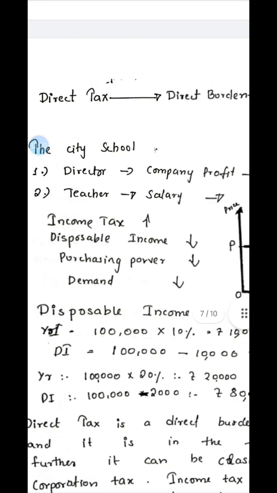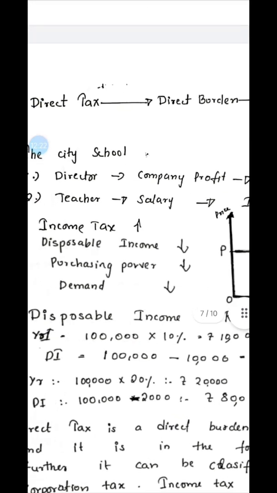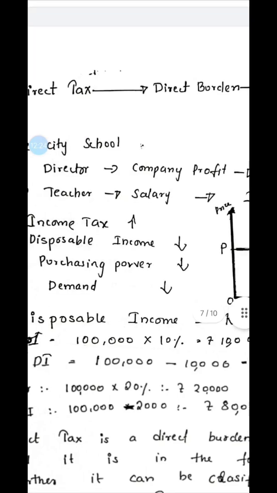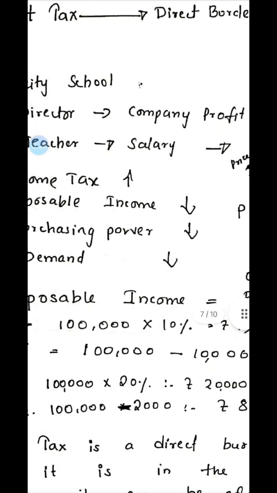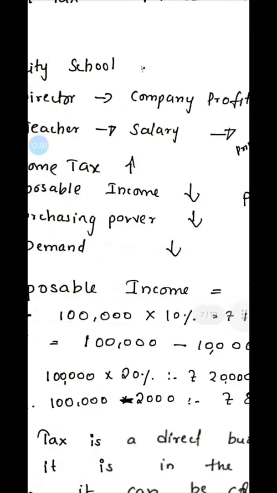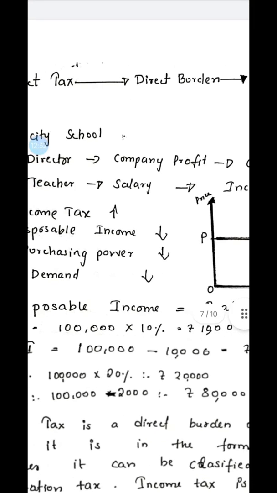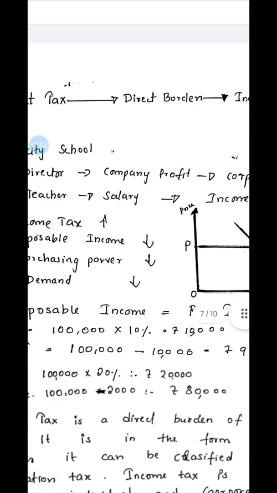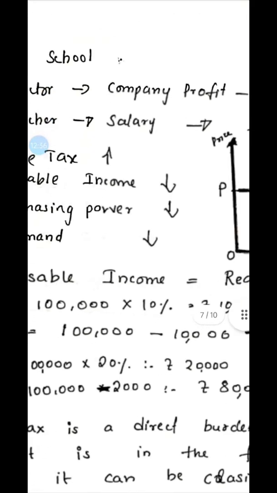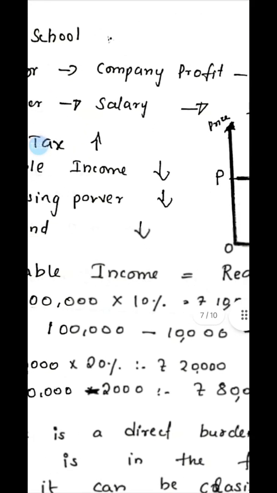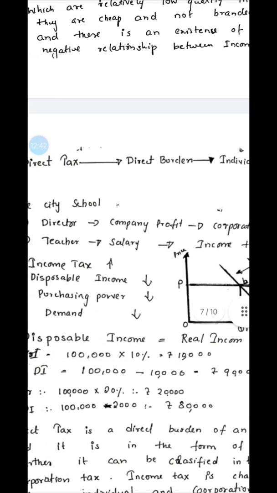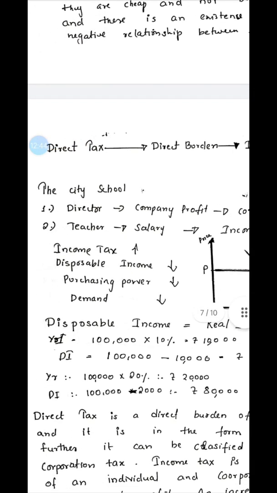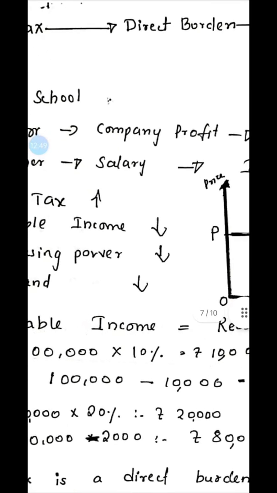Suppose in year 1 you got a 100,000 salary, but the government asks you to pay 10% income tax on that 100,000 in 1 year. Which means that you have to deduct 10,000 from your real income, and it turns out to be 90,000. Your disposable income is being reduced. So your purchasing power will also reduce, as well as the demand.